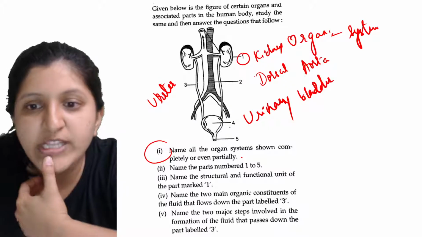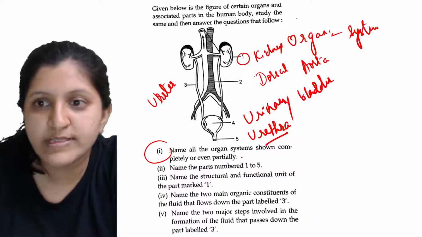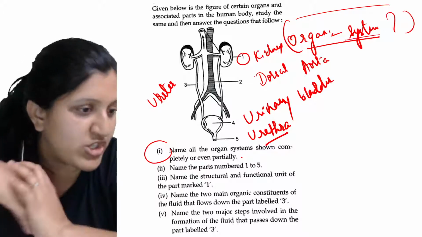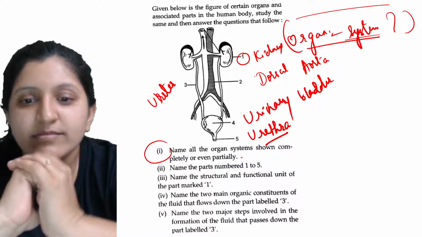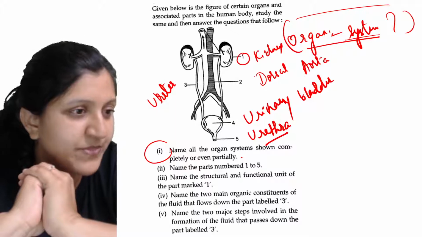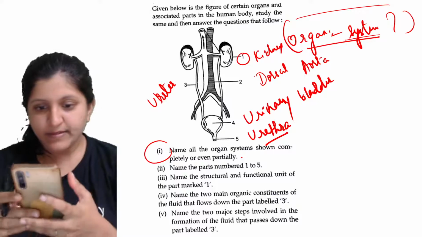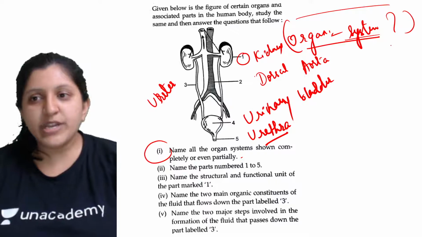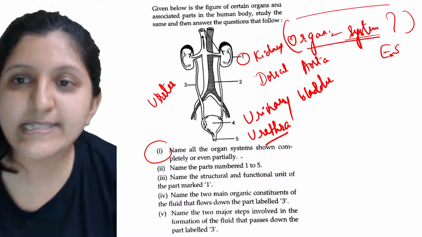And which is the fifth one? The fifth one is the urethra. Yes, very good, this is right. Now what all organ systems can you see in this particular question? Yes, very good, there is the excretory system. Then what else is there?